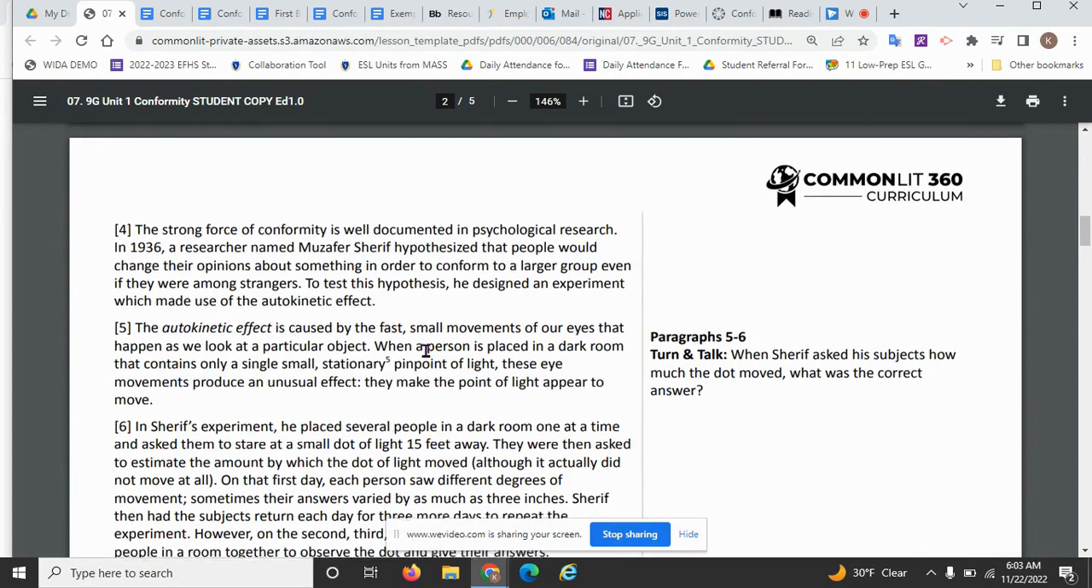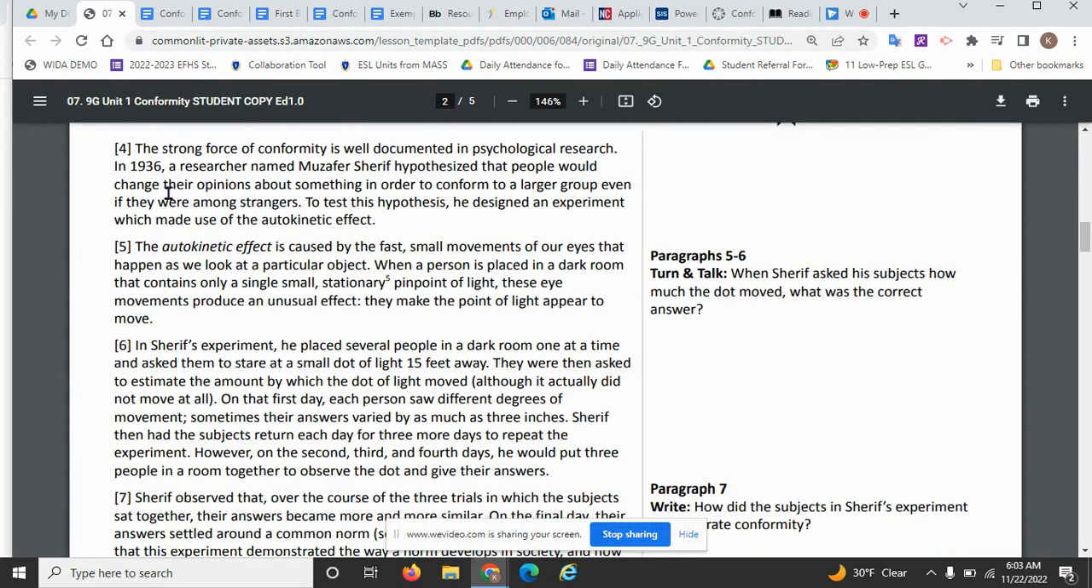All right, so moving on to paragraph number 4. The author writes, "The strong force of conformity is well documented in psychological research." This is our topic sentence. So when we look at this, we're talking about conformity again, but what more specifically about conformity are we talking about? Well, we're talking about the psychological research, and specifically the documented psychological research. So he's going to describe in this paragraph what psychological research has been done.